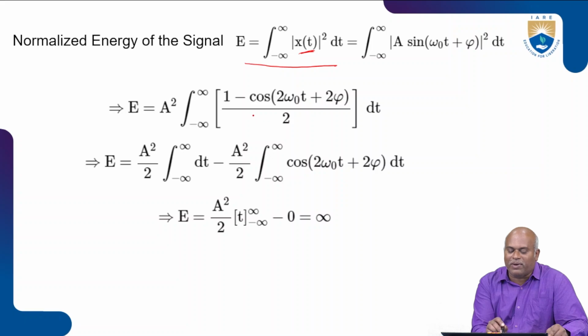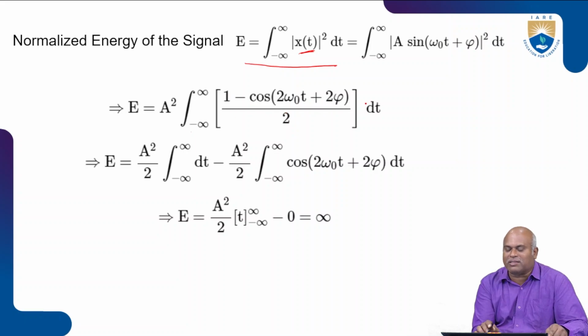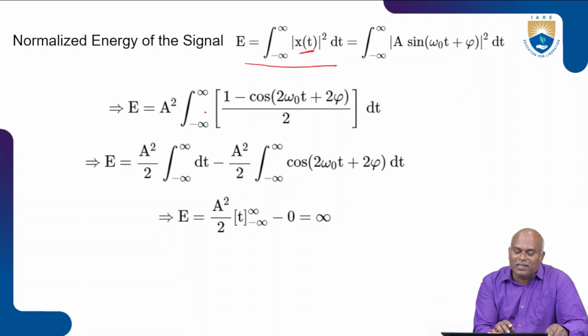Then we follow the same procedure that we used for the power signal. We write sin square of a plus b as 1 minus cos of 2a plus 2b, divided by 2, and adapt it here. E is equal to a square, integration from minus infinity to plus infinity of 1 minus cos of 2 omega 0 t plus 2 pi, divided by 2, dt. Now we separate it into two cases. Here the 1 by 2 is separated, and here the cos term is separated, so the integration is also made separate.